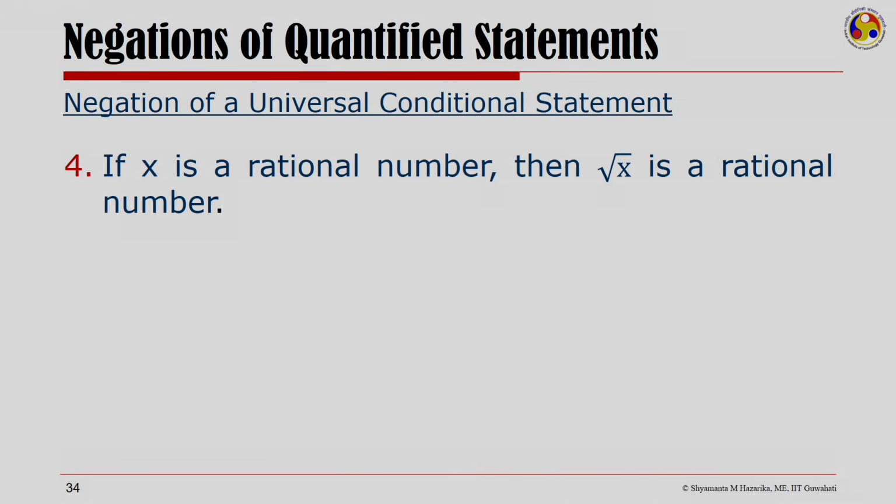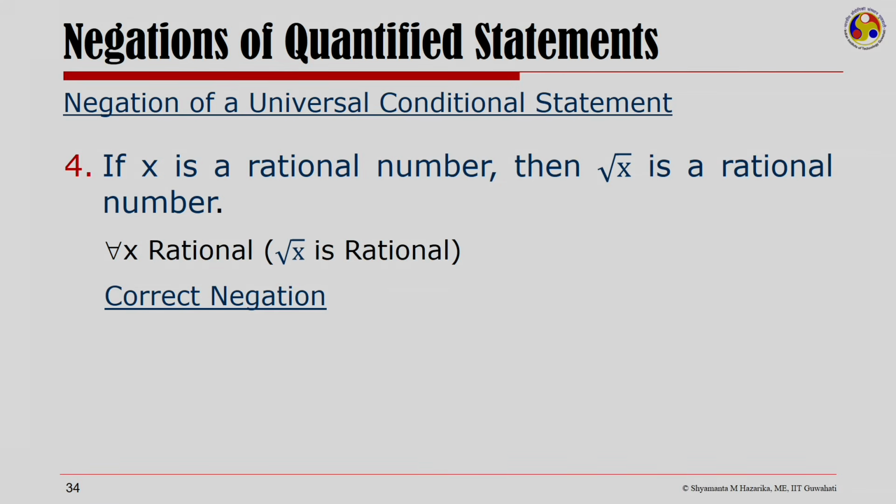Let us take an example and try to understand this. If x is a rational number, then root of x is a rational number. How do you negate this statement? Now, first you need to realize that this is some form of a universal statement, because it is saying that for all x which are rational, root x is rational. So, what is the correct negation?